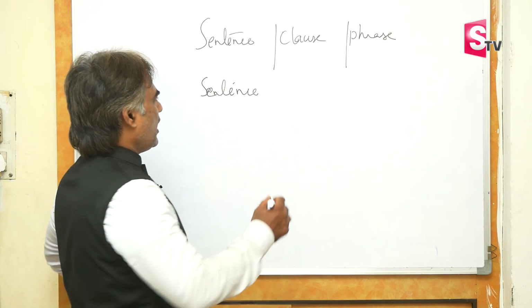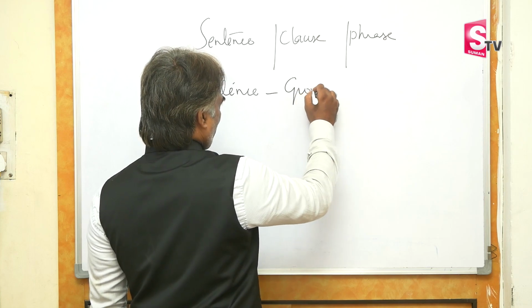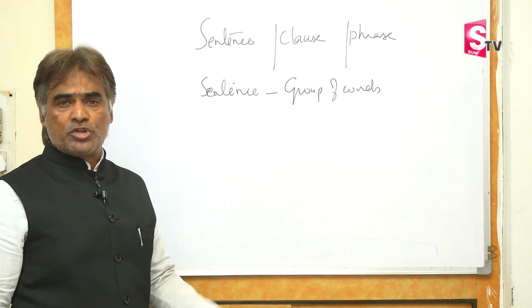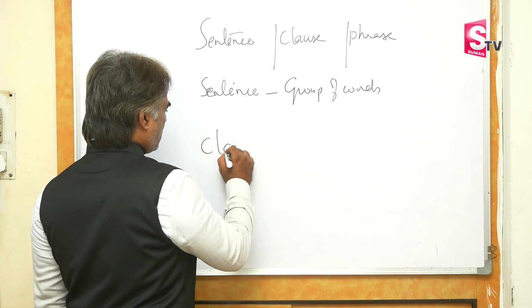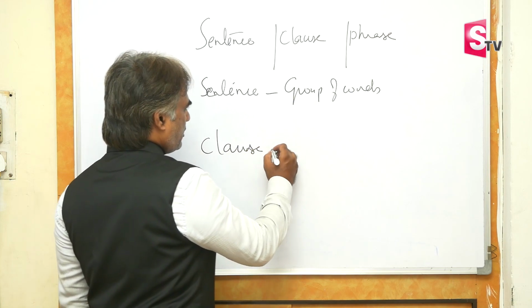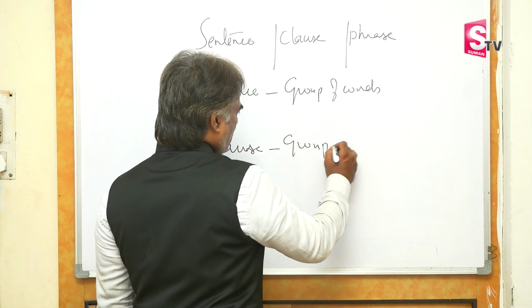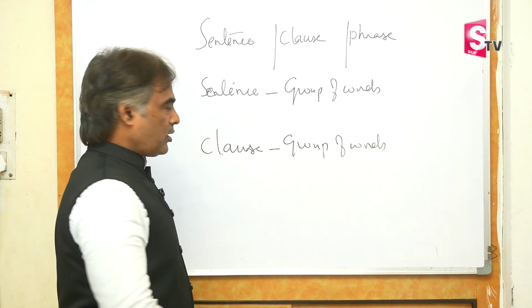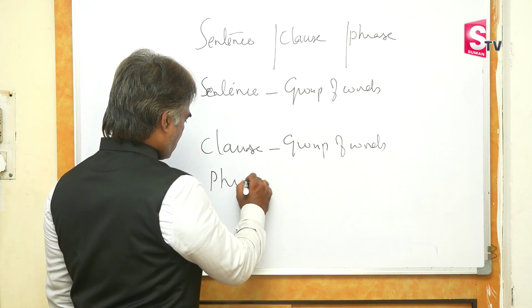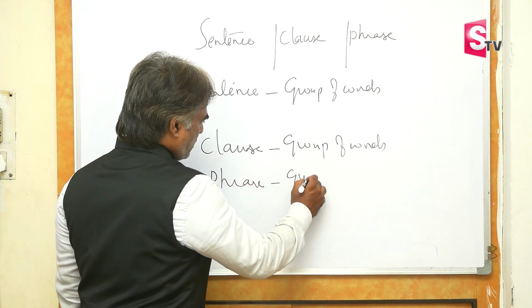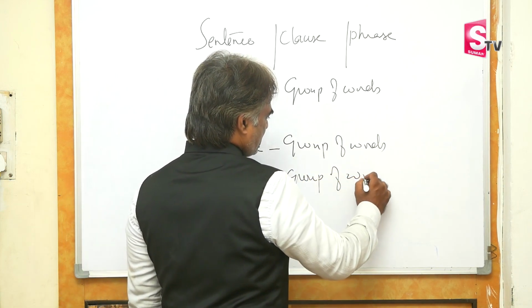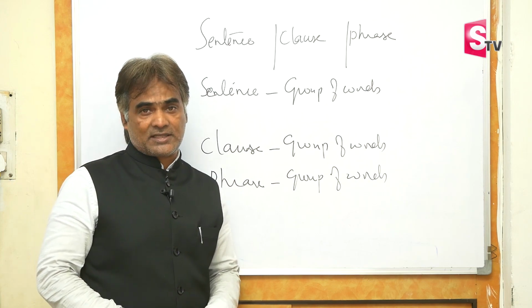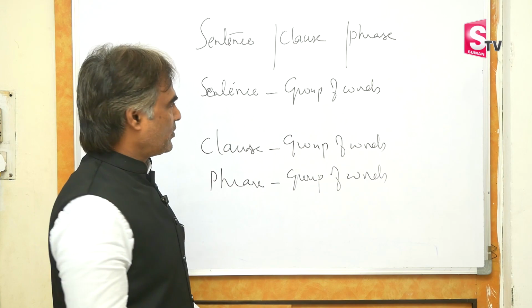A sentence is a group of words. Then what's a clause? Group of words again. What is a phrase? Group of words. Does it not sound ambiguous? It does. Let's bring in more clarity on this.